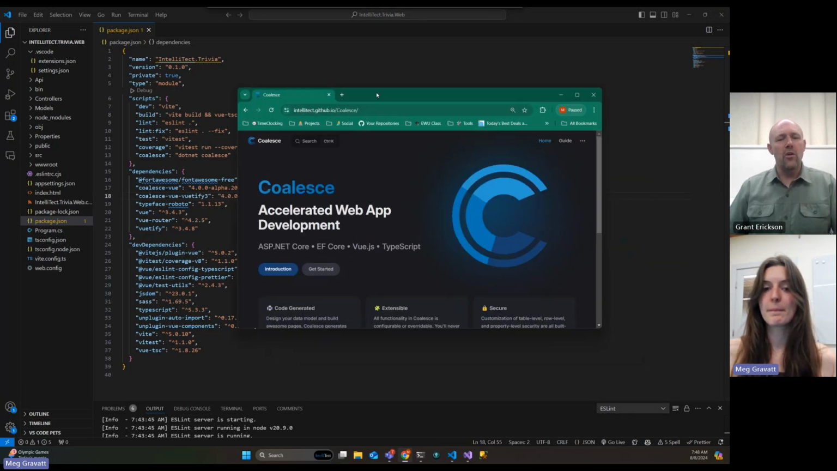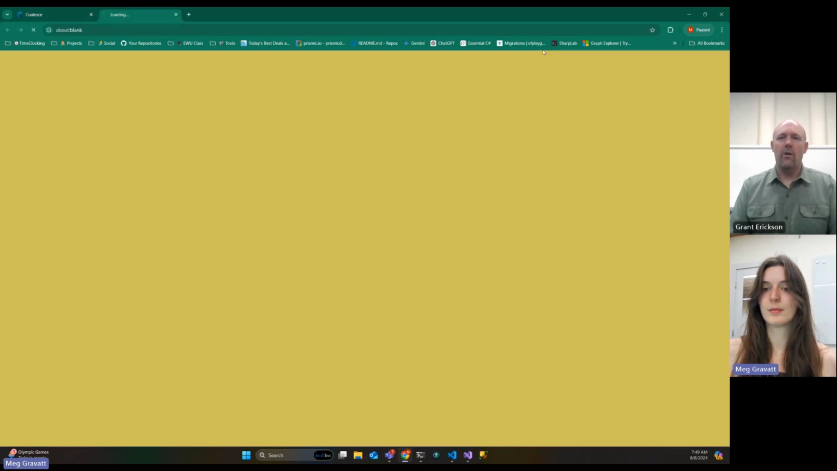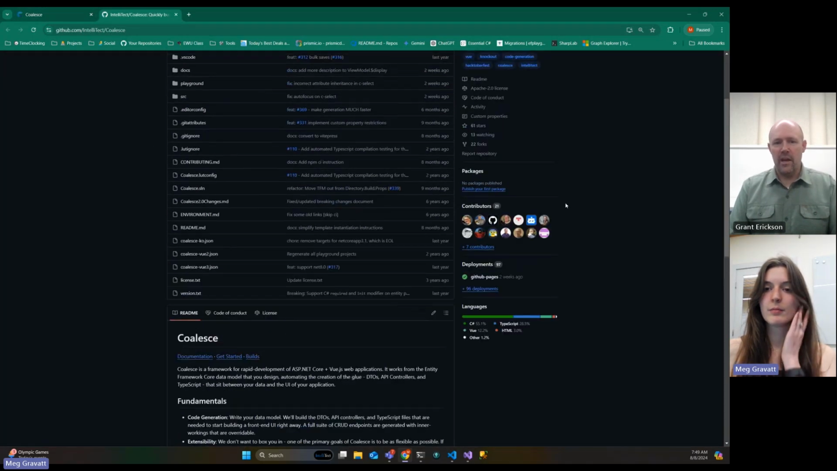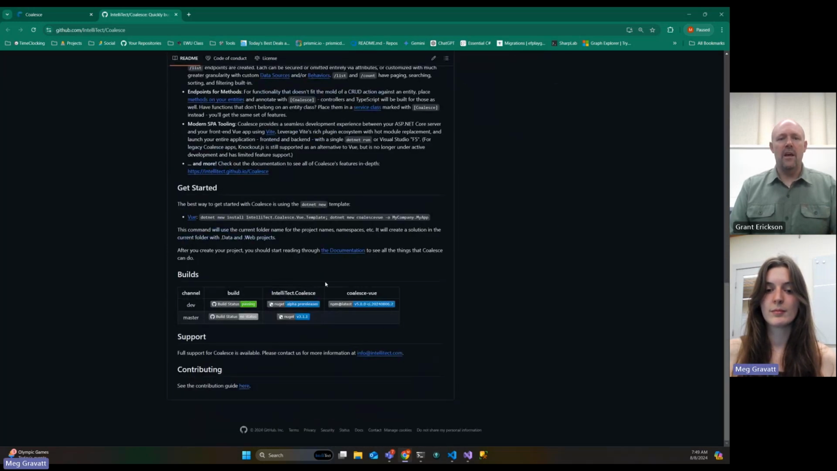So if you just Google IntelliTect Coalesce, that's going to get you to a screen like this. It's either going to get you to GitHub or it's going to get you here. If you get here and you need to go to GitHub, just click in the upper right-hand corner. Just like that. Take you over here. This is the repo, open source repo. You can check out how all the internals work. Scroll to the bottom, and you're going to see the releases here.